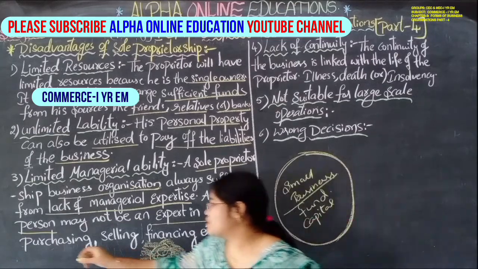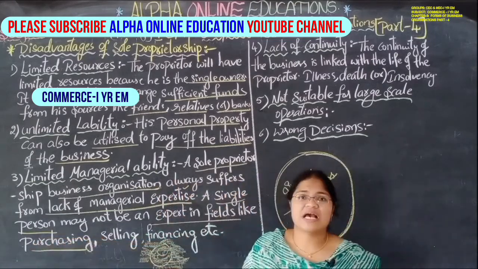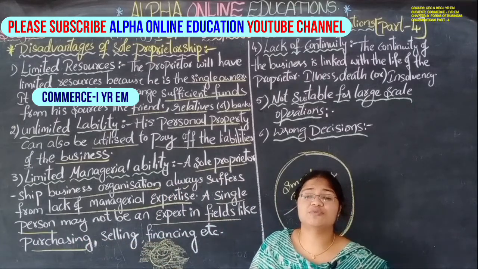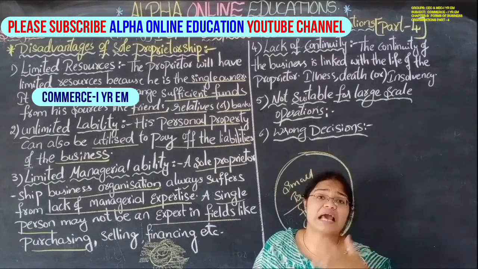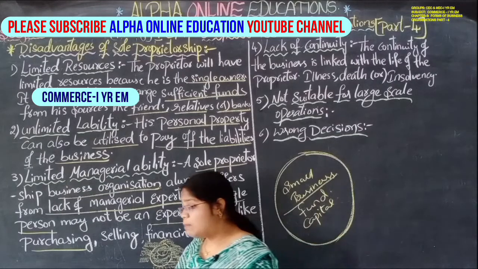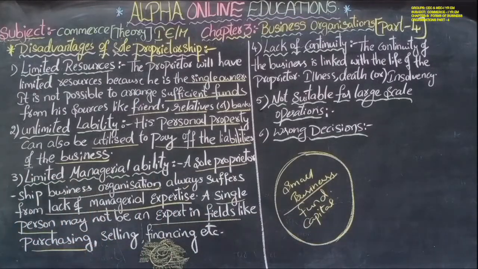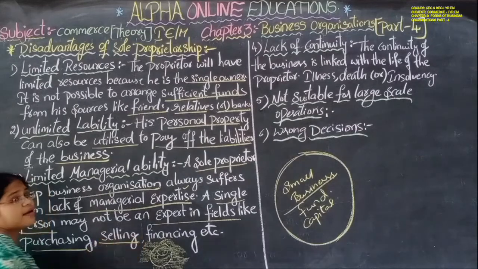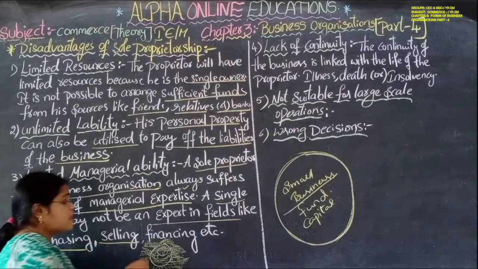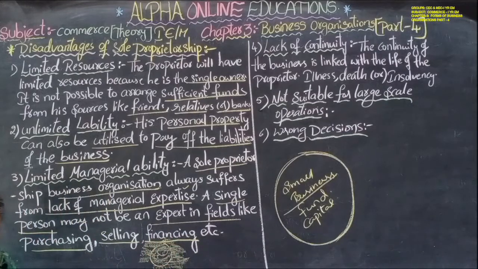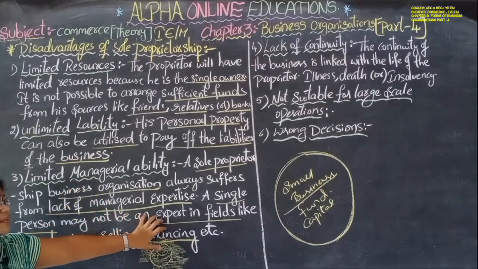Regarding purchasing: how much to purchase, and from which trader to purchase. While purchasing we also have credit purchases and cash purchases. Selling: cash selling, credit selling. Financing: long-term finance, short-term finance. So many things are there, and the total information is known by the expert in the field.